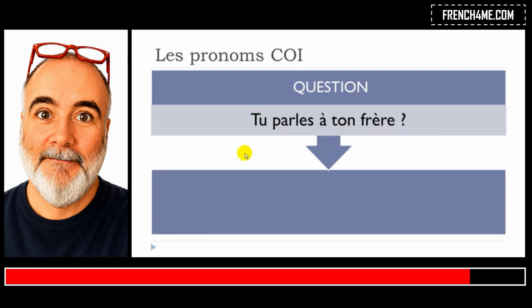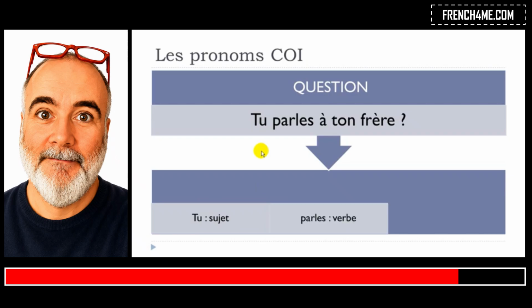If we have a look at the elements in this sentence, the first element is tu, and that's the subject of the sentence. Then the second element is parles, and that's the verb. It's ending like that because you've conjugated this verb according to tu. And then we've got this last part here, à ton frère.